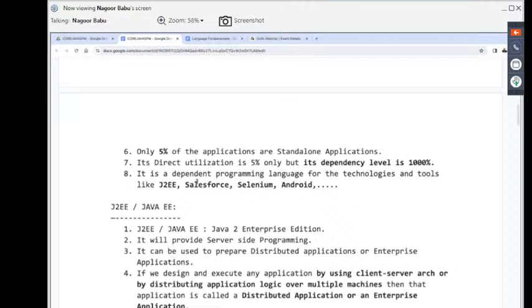Because of this reason, its dependency level is 1000%, but its direct utilization is only 5% that we can identify now.